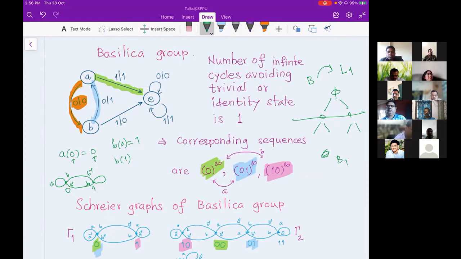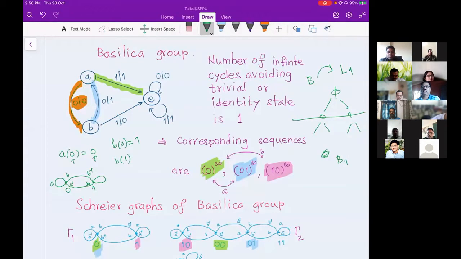So the group is bounded, meaning the automaton is bounded, if and only if the number of this kind of cycles is finite. What I'm saying is you just look at the cycles where your trivial state is not part of it. Look at that cycle and find out how many such cycles exist in your automaton which generates the group. So in a Basilica automaton, there is only one cycle.